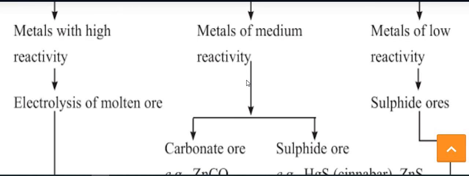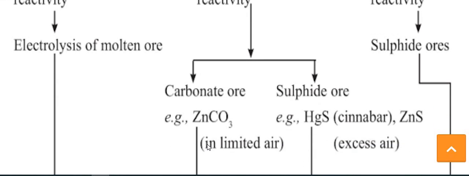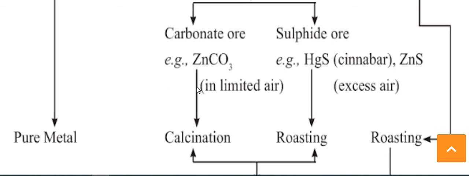Here the process depends on the ore. If the ore is a carbonate, then the calcination reaction is useful. Here you can see the zinc ore is zinc carbonate, so for its purification the process used is calcination.